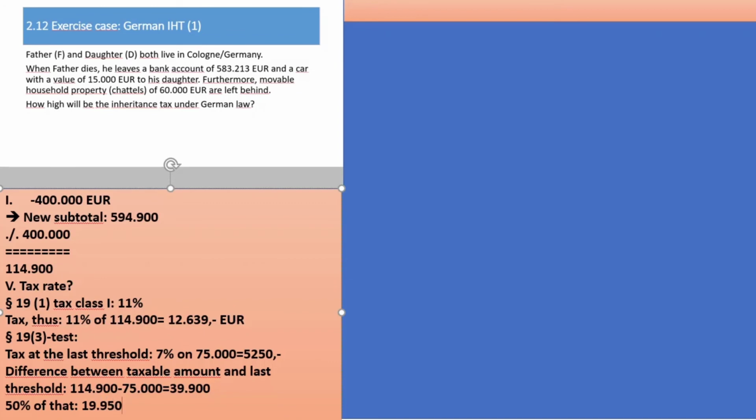And now that leads to tax at last threshold, 5,250 plus 50% of the difference. That would be 25,200.